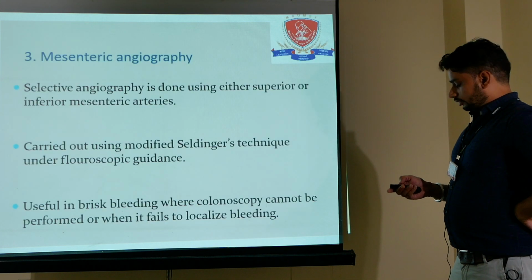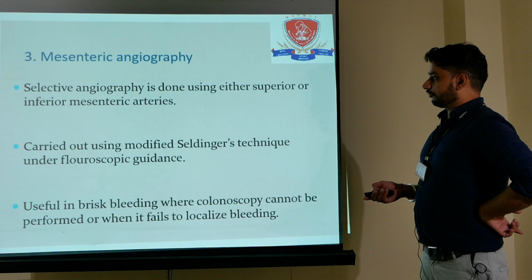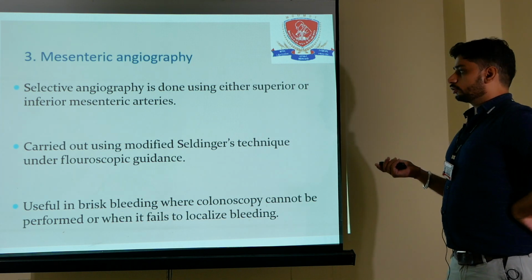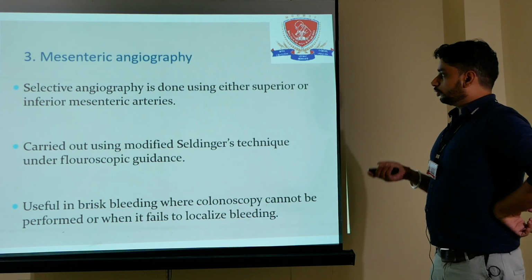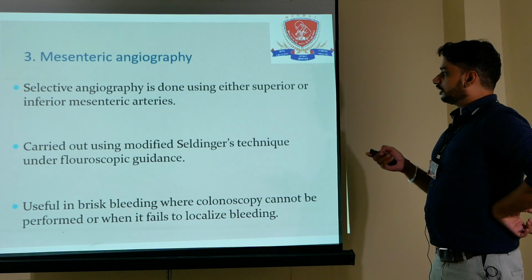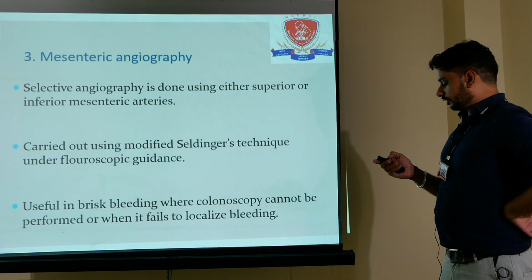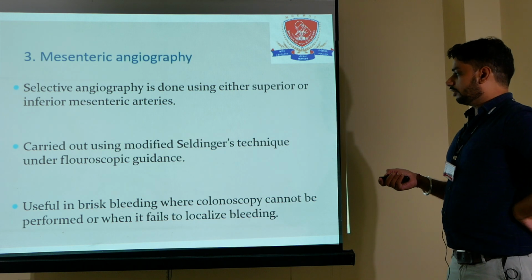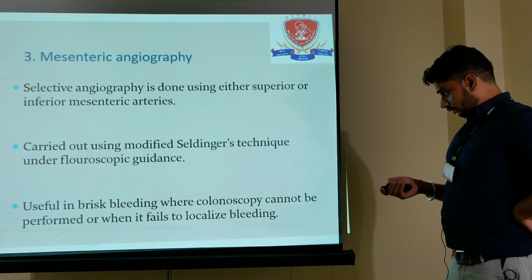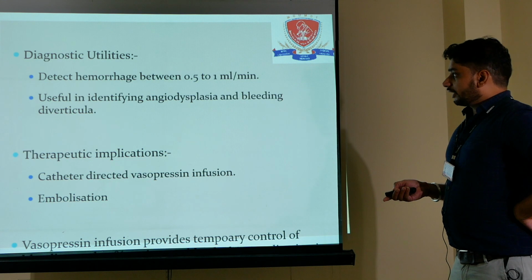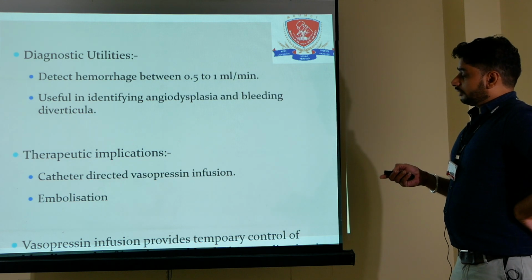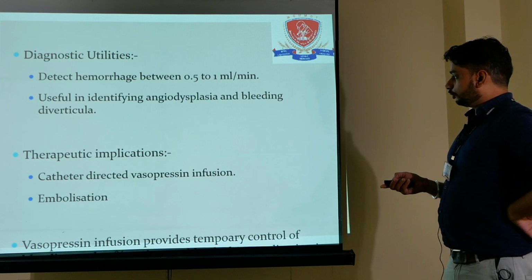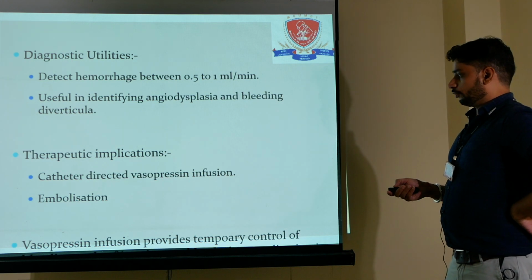So the third modality is the mesenteric angiography. It is a selective angiography, done using either the superior or inferior mesenteric arteries. So it is known as mesenteric angiography, and carried out using the modified Seldinger technique under fluoroscopic guidance. Diagnostic utility: it can detect hemorrhage between 0.5 to 1 ml per minute, and it is useful in identifying angiodysplasia and bleeding diverticula.